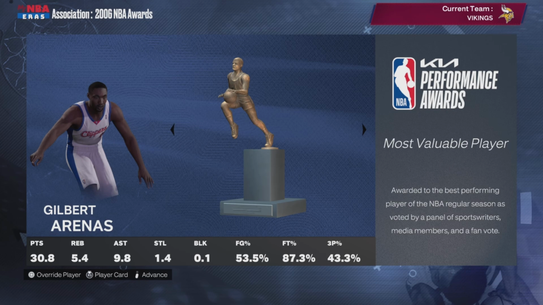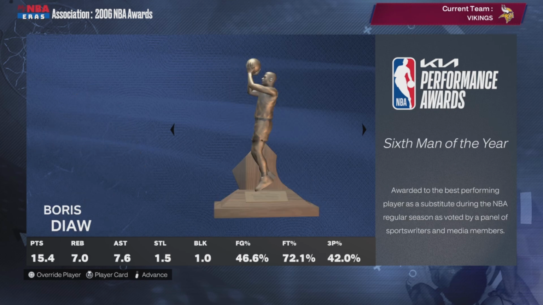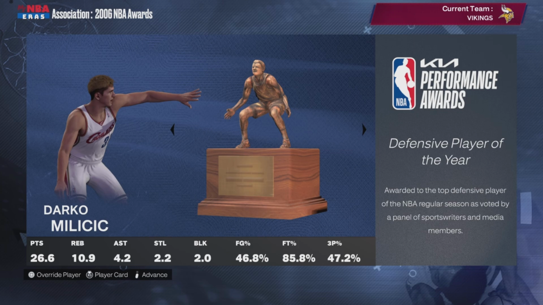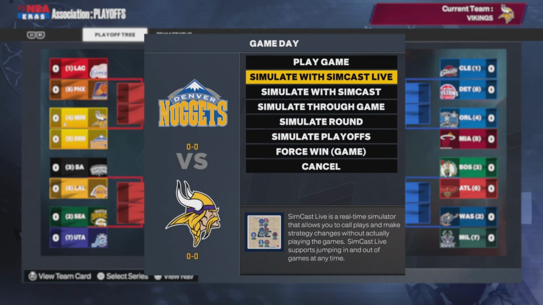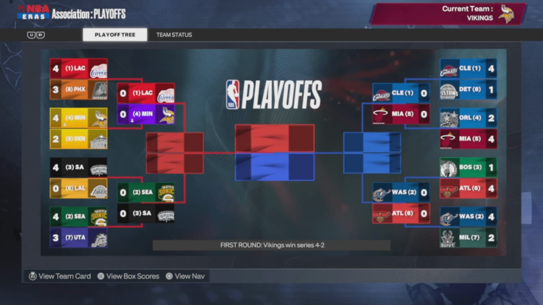Agent Zero is your MVP, averaging 30 points a game. Chris Paul, Rookie of the Year. Darko, Defensive Player of the Year, averaging 27, 11, and 2 blocks. That's right, he's him. And Tom Brady didn't make a single team. They're taking on Denver in the first round. Can the Vikings move on?